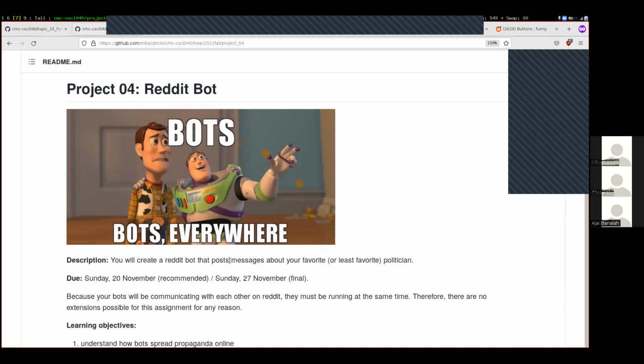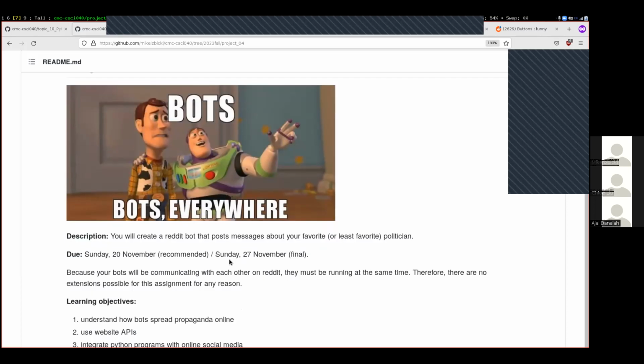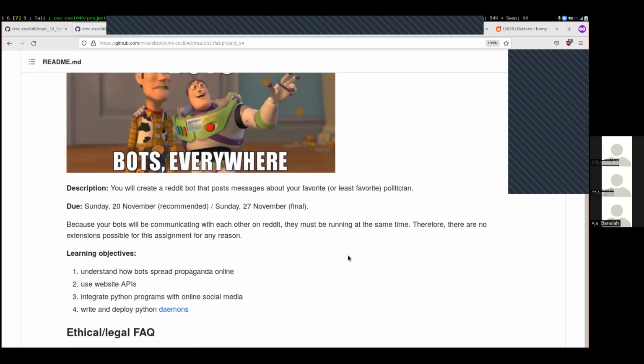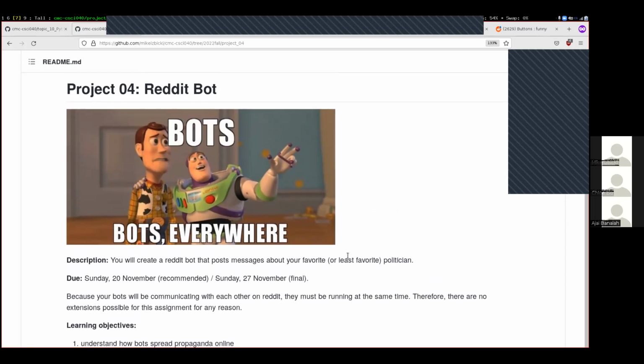We're going over the details about this assignment again over the next 2 to 3 weeks. You'll have until Sunday after Thanksgiving break to work on this assignment. My recommendation, though, is to try to complete it before Thanksgiving, and we'll definitely have covered everything that you need by then. So that's just the timeline for us. And we'll go over lots of both technical things and ethical and legal issues with creating bots, but we'll do that in due time.